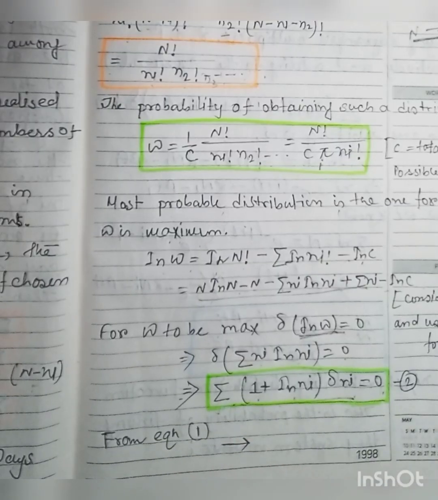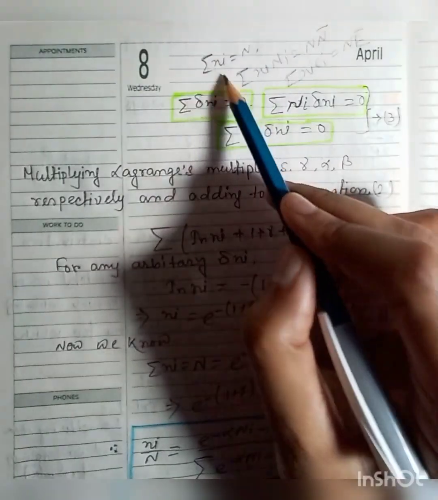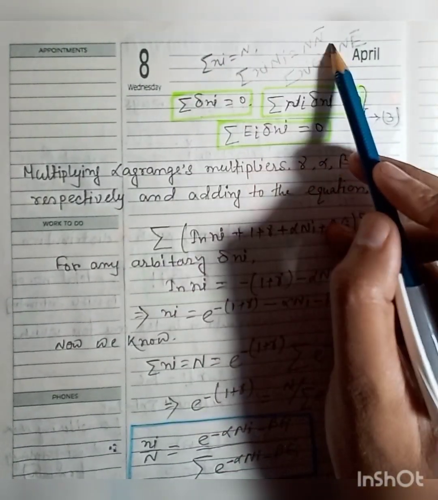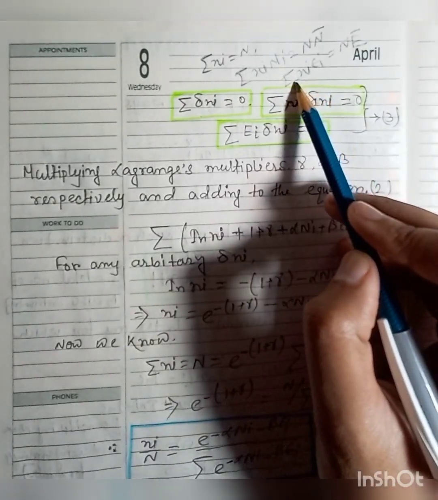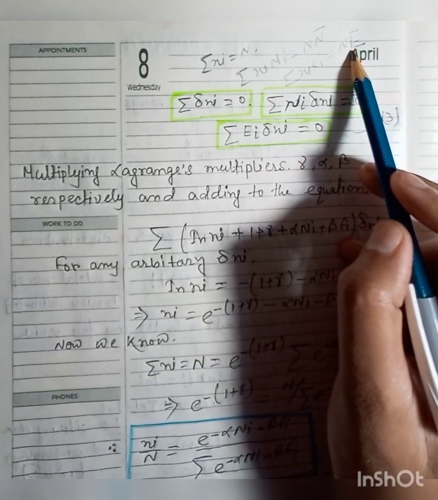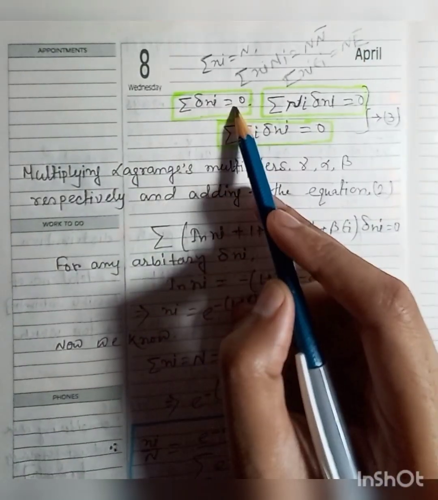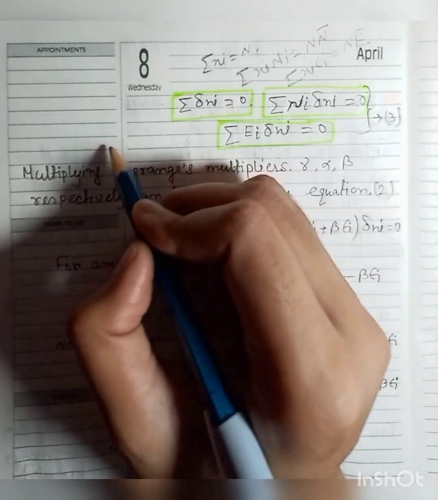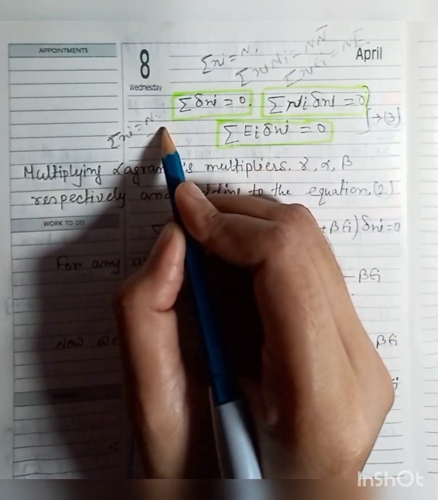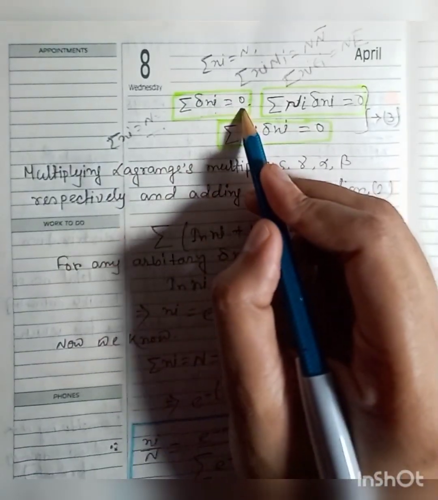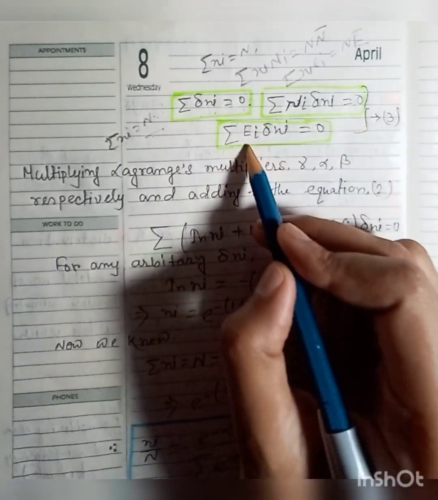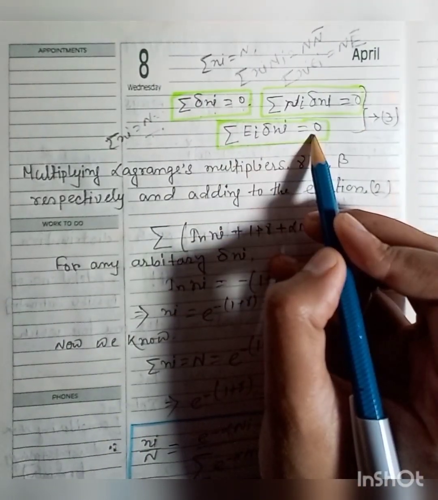From equation 1, these are the equations: summation of ni equals N, summation of ni capital Ni equals N into N average, summation of ni into ei equals N into E average. Now summation of delta ni equals 0 because N is the total number of systems and is constant, so its derivative will be 0. Also summation of ni delta ni equals 0, and summation of ei delta ni equals 0.